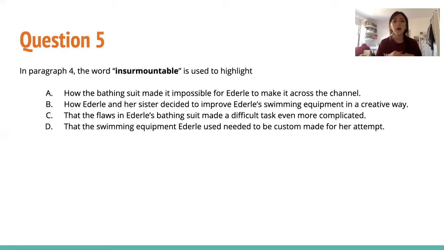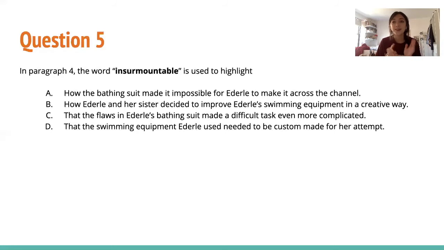We have choice B, how Ederle and her sister decided to improve Ederle's swimming equipment in a creative way. In the sentence that insurmountable is in, they don't really talk about creating a new swimsuit. They're just talking about the challenges she faced last time, so we can get rid of this one. Choice C, that the flaws in Ederle's bathing suit made a difficult task even more complicated. So with this choice, we see that it's telling us exactly what happened, that the bathing suit made it much harder for her to cross the channel, but it's not too extreme like choice A.